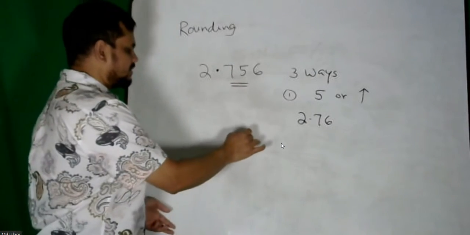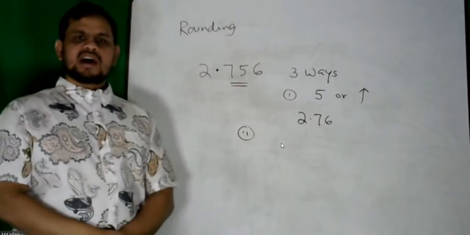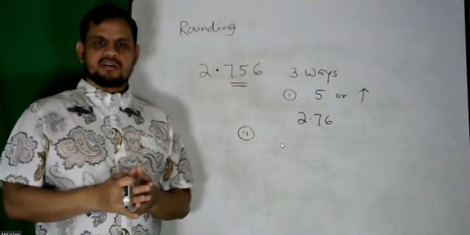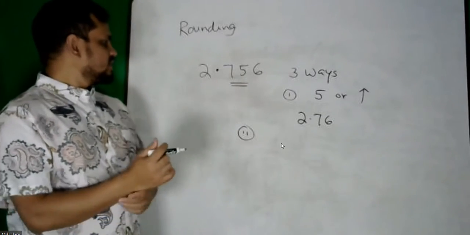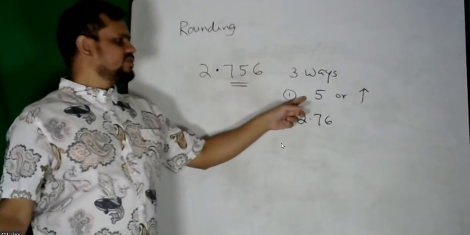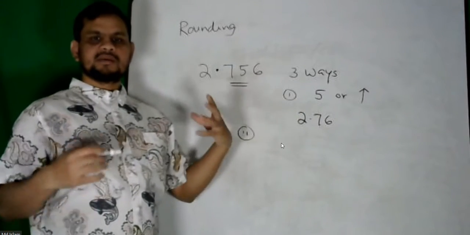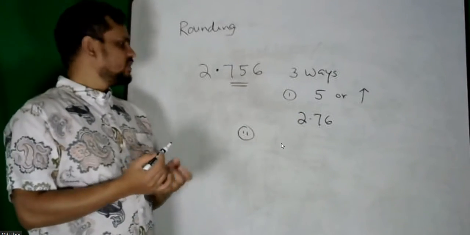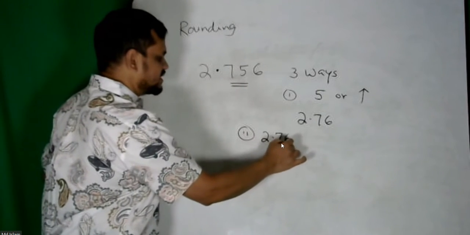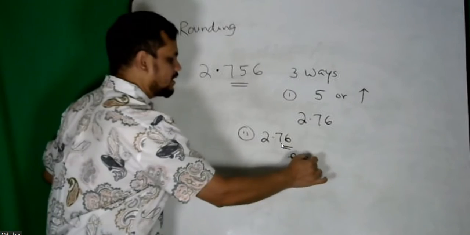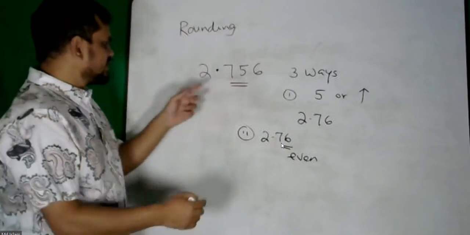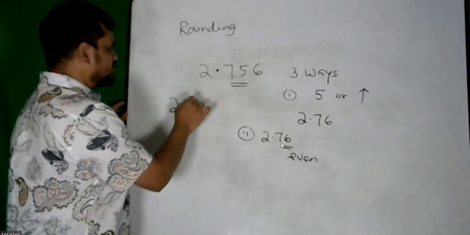The other way, number 2, we like to see an even number. That means if I follow this rule and the result is an even number, we like to do it. So after doing this, we are getting 2.76, which is an even number. So we like to do it. That is another rule.